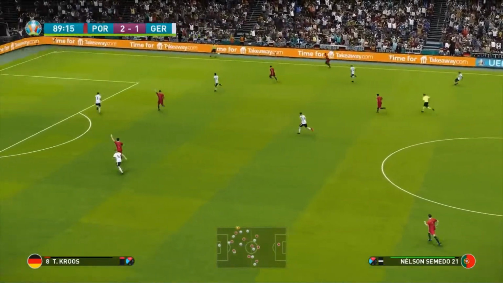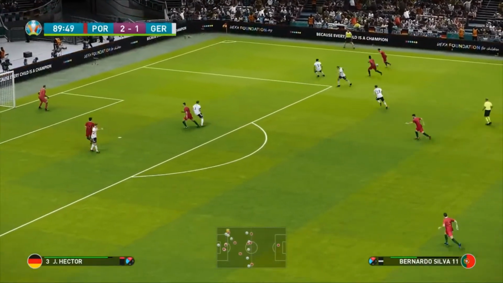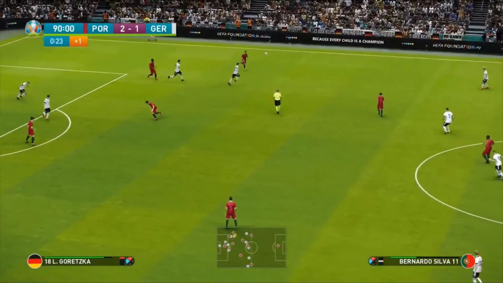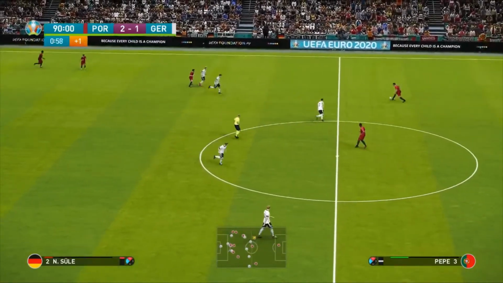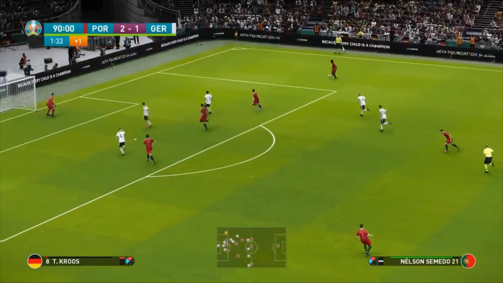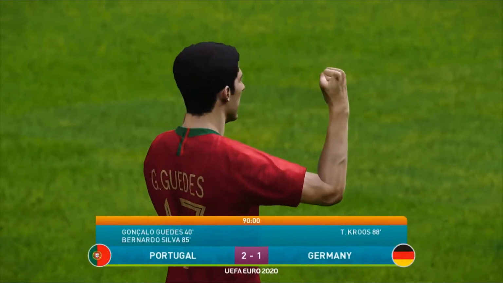Nelson Semedo bombs down the right-hand side of the field here, in for Bernardo Silva. Maybe they've gone a little bit too attacking. It's lofted in for Ronaldo. Cleared away. 1 minute of additional time. They have to get the ball back here. Goretzka does, but it's gone back to the Portuguese defender. And the ref will surely blow the whistle now. Maybe one more chance for attack. Nelson Semedo lofts this in for Cristiano Ronaldo. It's over. But that is that.